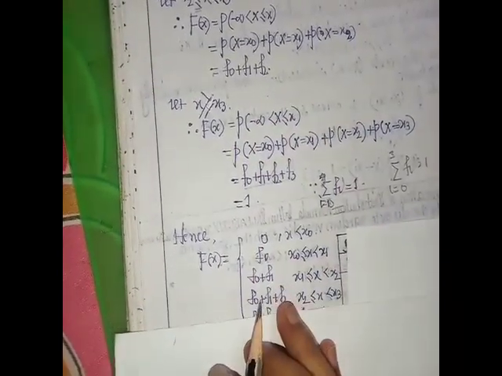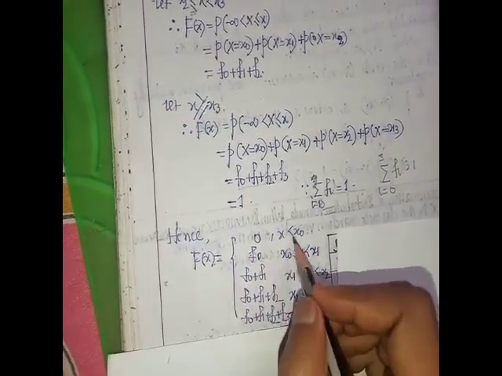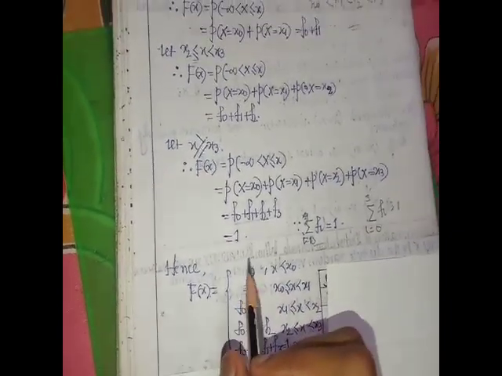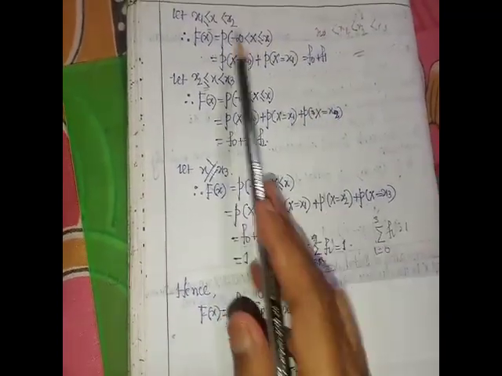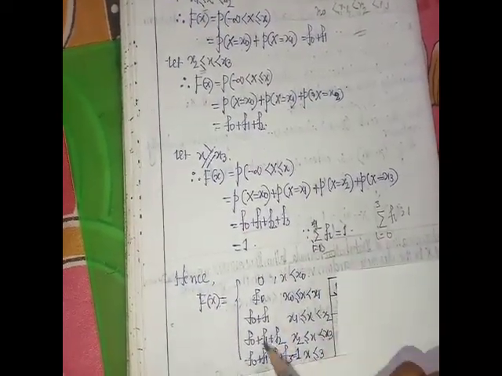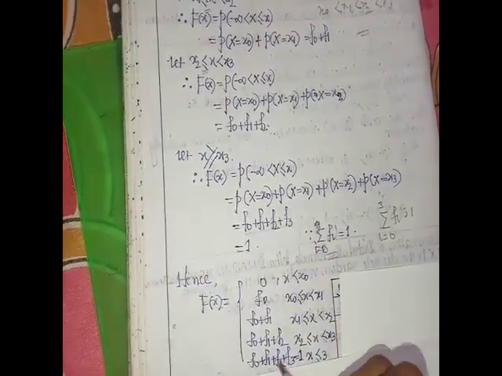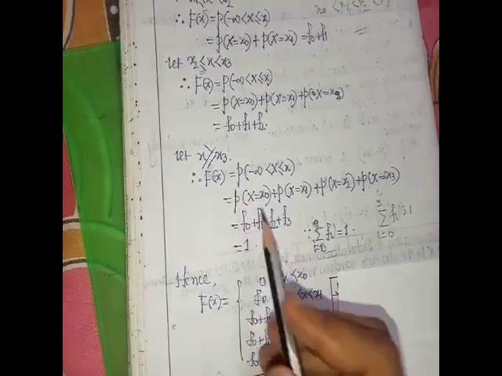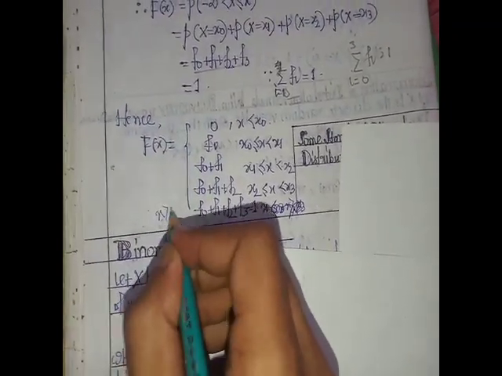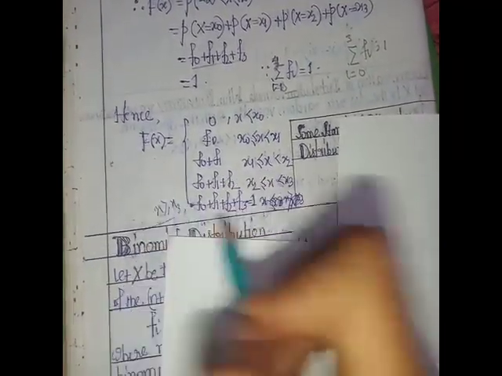Hence the distribution function of this problem is: F(x) equals 0 when x is less than x_0; f_0 when x_0 is less than or equal to x and x is less than x_1; f_0 plus f_1 when x_1 is less than or equal to x and x is less than x_2; f_0 plus f_1 plus f_2 when x_2 is less than or equal to x and x is less than x_3; and lastly, 1 when x is greater than or equal to x_3. So this is the distribution function.